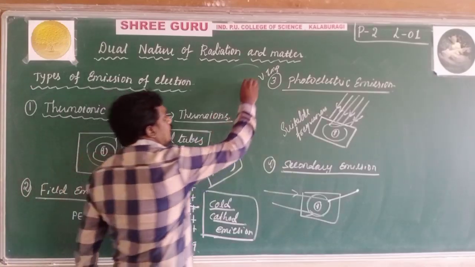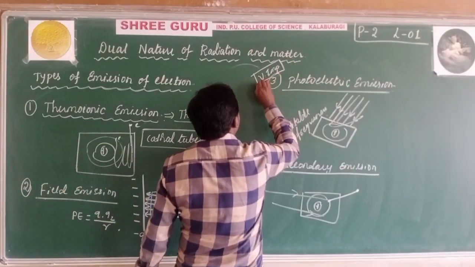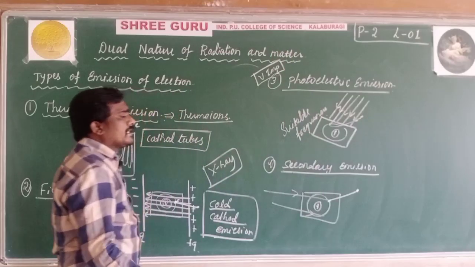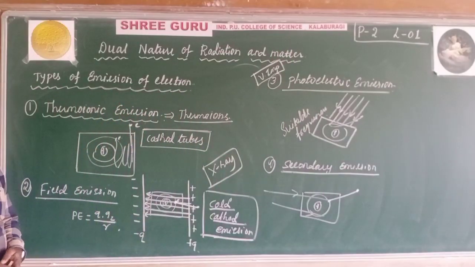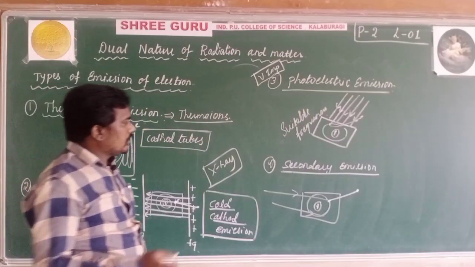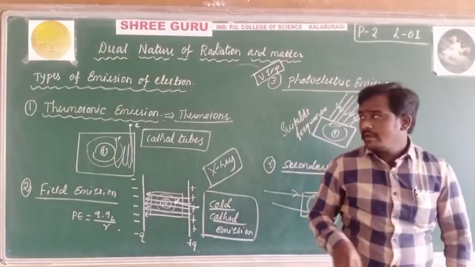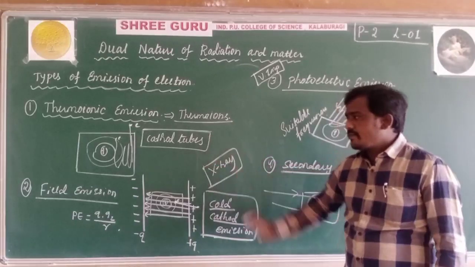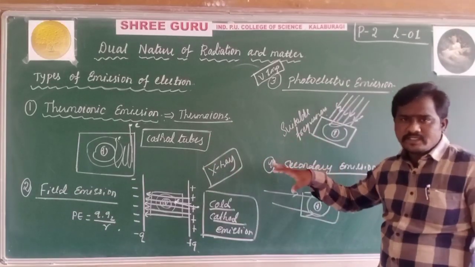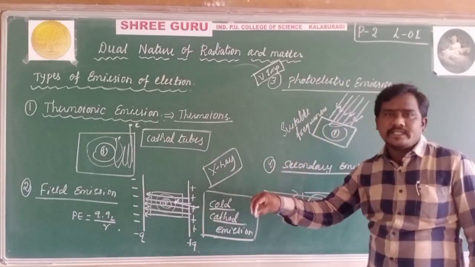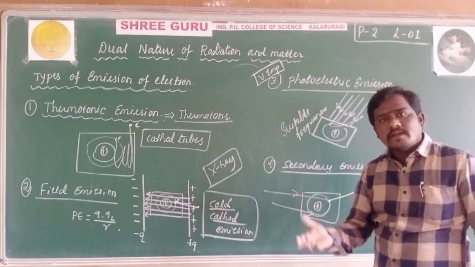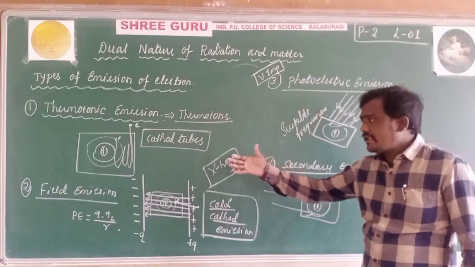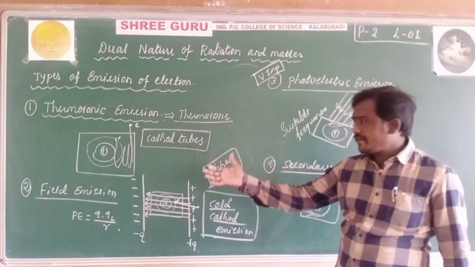In that, we are going to discuss photoelectric emission in detail. I think you got this concept. What are the types of emissions? Thermionic emission means that by heating a metallic surface, electrons are removed from that metallic surface.